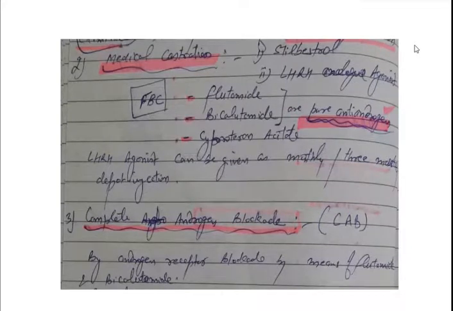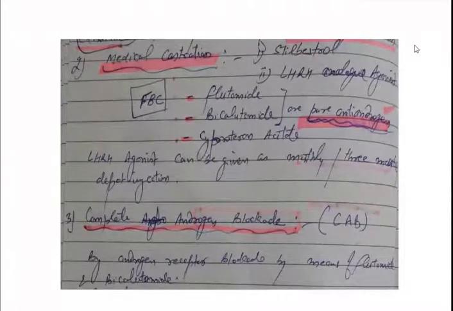You can give these in carcinoma prostate. LHRH agonists can be given as monthly or tri-monthly depot injections.